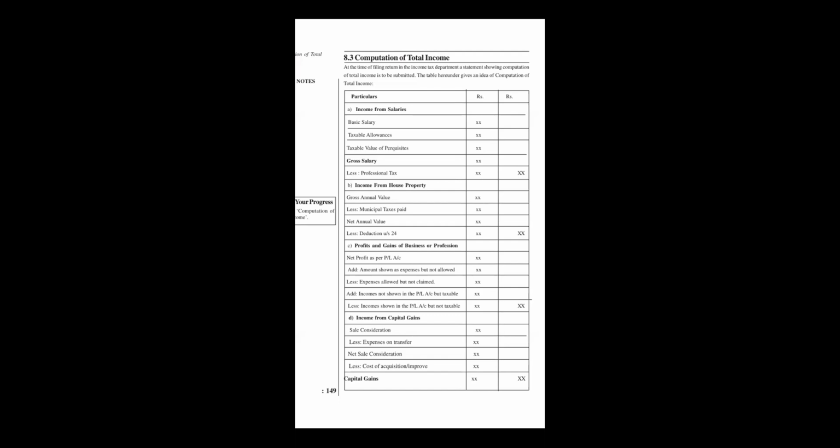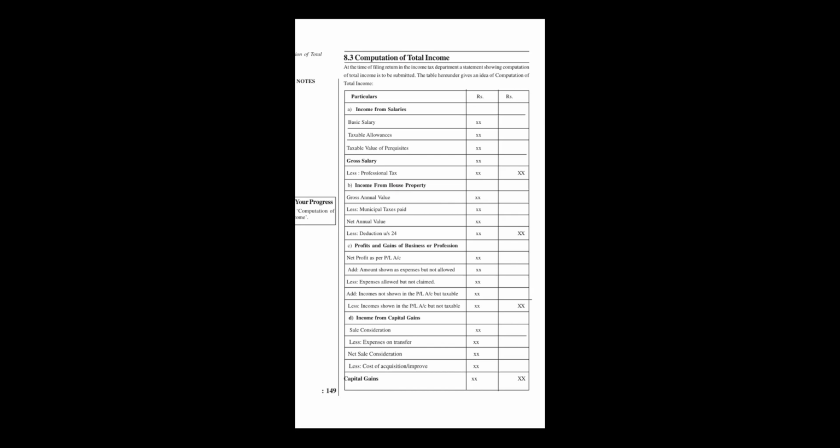So these are covered in profits from business and profession, and the final total goes to the final column. After that, the income from capital gain: the sale consideration. If we sell any capital asset or commodity, at that time we get the sale consideration. Less expenses for that, we get the net sale consideration. After that, we have the cost of acquisition.